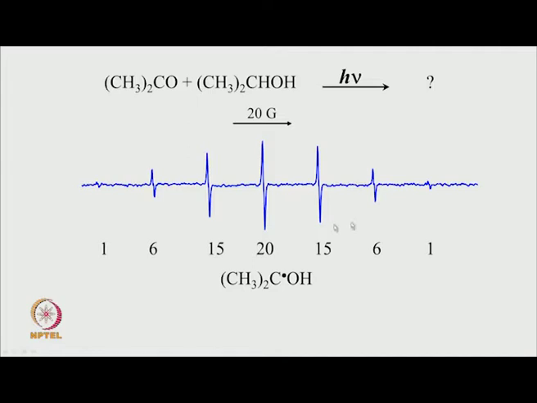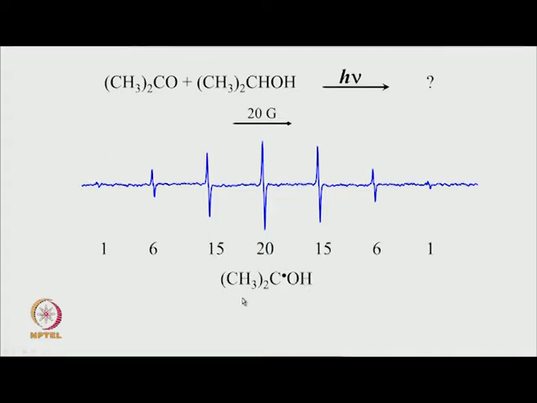So, after measuring the intensities of all the lines, one gets this sort of numbers, and that is consistent with 6 equivalent protons. And if you consider this little doublet, then another proton gives a small doublet, and the radical which is consistent with this EPR signal is this one.